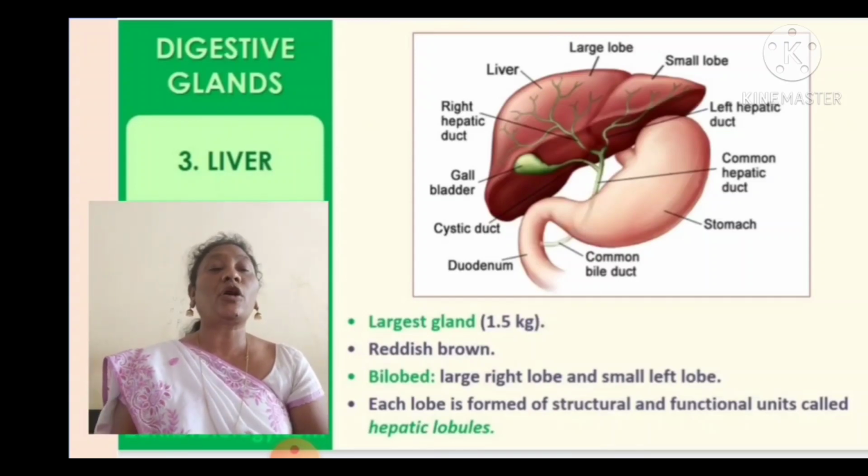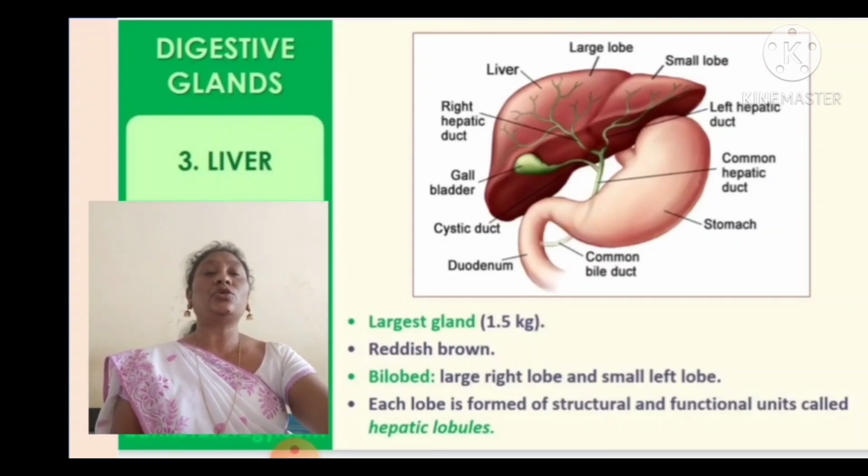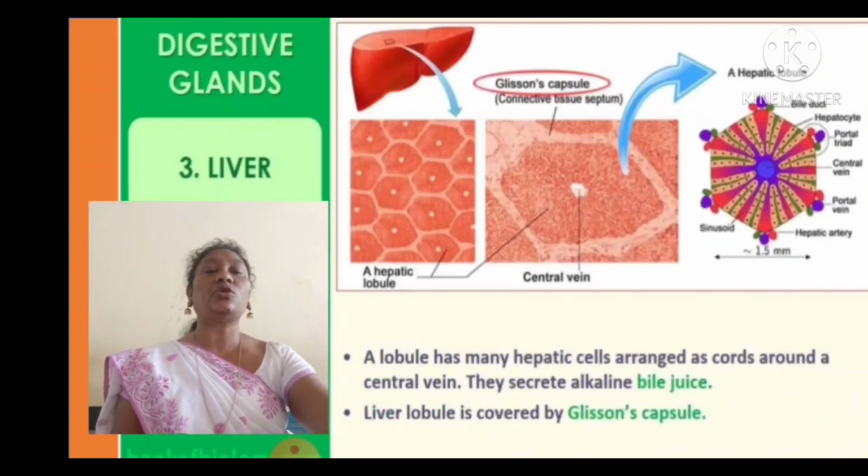Each lobe is formed of structural and functional units called hepatic lobules. What are the structural and functional units in the liver? The hepatic lobules.